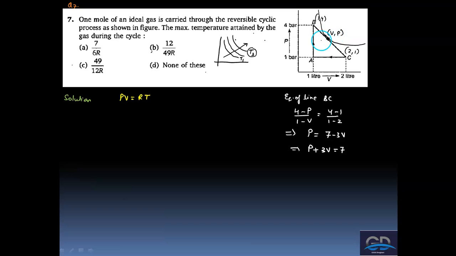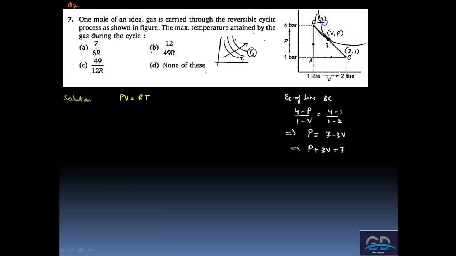So basically this would be the maximum temperature, which means from B to this point the temperature increases, and from this point, call this point F, to the point C the temperature decreases. So the maximum temperature would be on the process line BC, because that will be the tangent to the furthest isotherm from the origin. Now what will be the equation of this line BC?